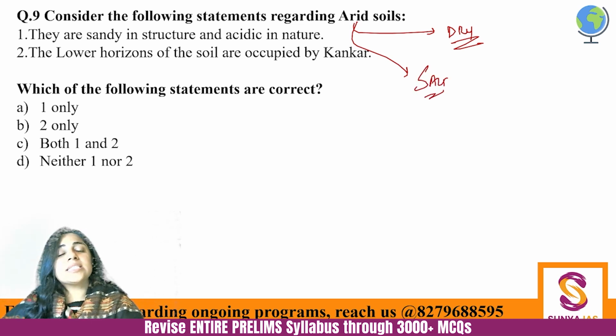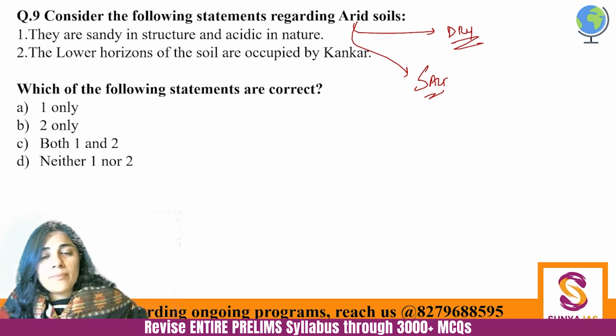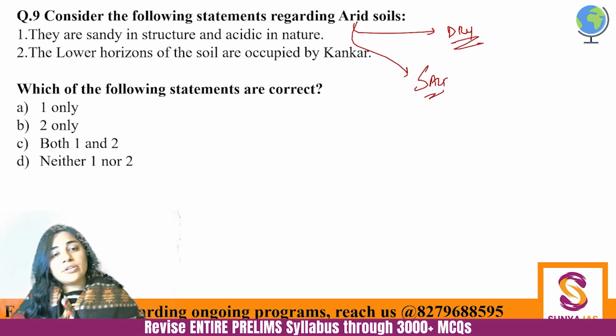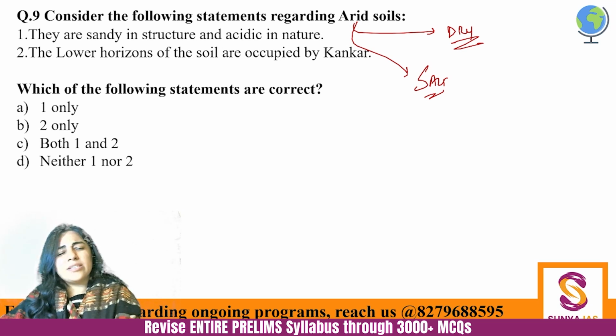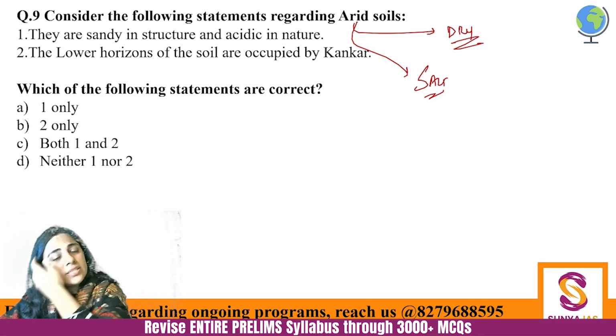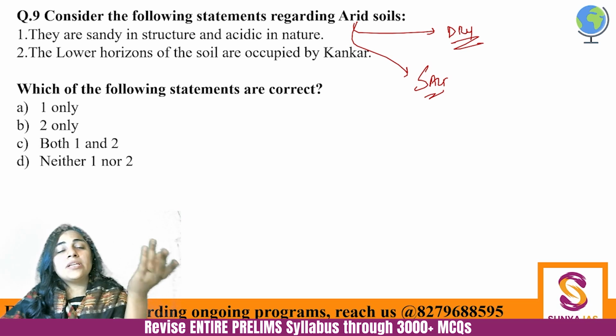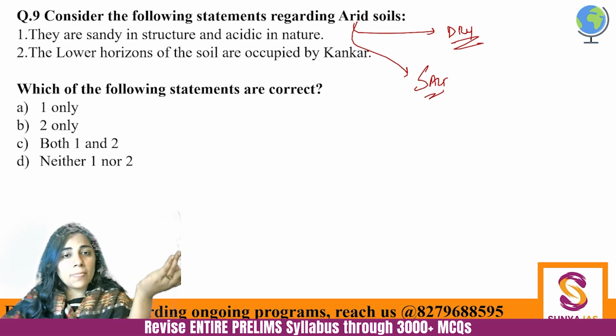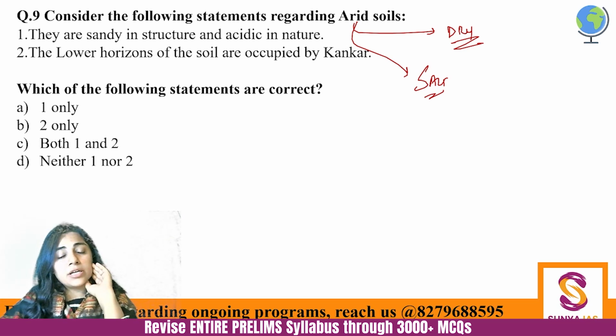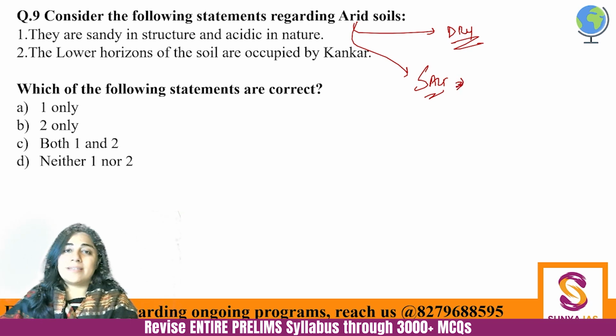Because there is such scanty rainfall, it's found in the Rajasthan region, in the Haryana region, where rivers are also not flowing. Haryana में गिन चुन के कौन सी लूनी river है बस एक, right? That is also not a perennial river. So the point is that arid soils have a lot of salt. Now, is salt as an element acidic or basic?